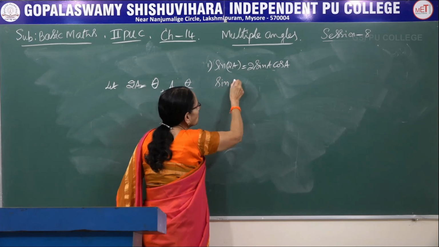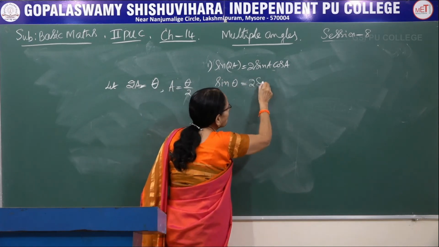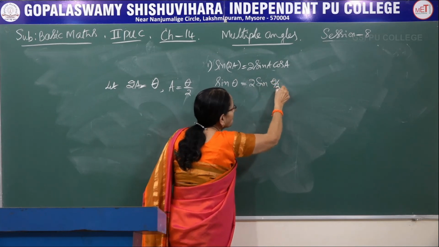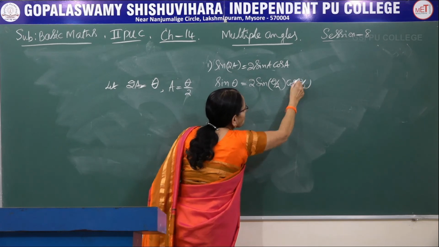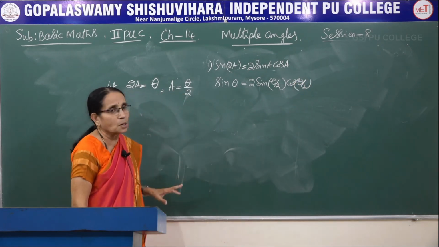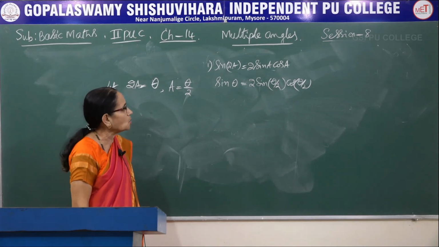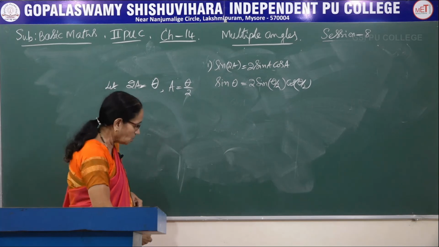So what is the new formula now? It is sine theta. On the right hand side, A would be replaced by theta by 2: 2 sine theta by 2 into cos of theta by 2. So this is the first half angle formula: sine theta is equal to 2 sine theta by 2 into cos of theta by 2.